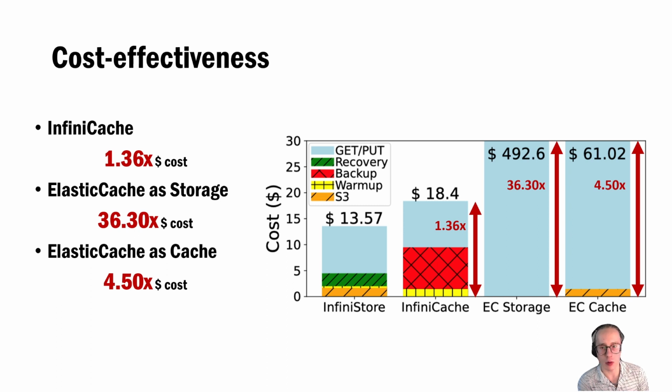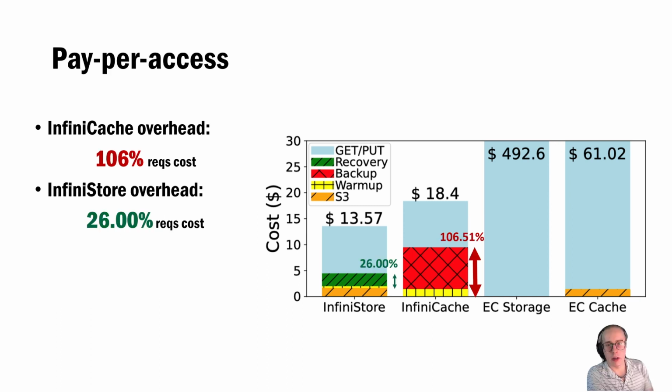In contrast, only a small portion of the total cost of InfiniStore is used to maintain data durability in the serverless memory store layer. We also see that using Elasticache as a full dataset store is 36.3 times more expensive than using InfiniStore. Likewise, using Elasticache as just a cache is still 4.5 times more expensive than using InfiniStore. In terms of pay-per-access, over half the cost of replaying the workload on InfiniCache is incurred by maintaining data durability. The portion spent on maintaining data durability is 106% the cost of serving GET and PUT requests. In contrast, InfiniStore incurs only 26% cost overhead over the amount spent serving GET and PUT requests from the serverless memory store layer in AWS S3.